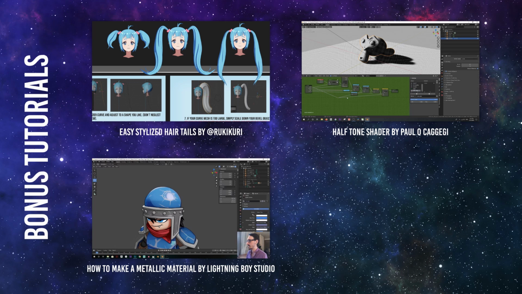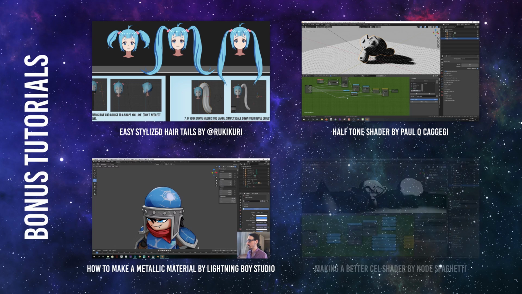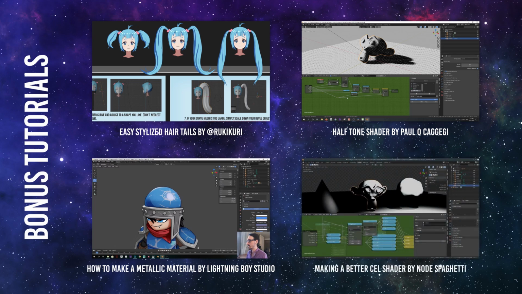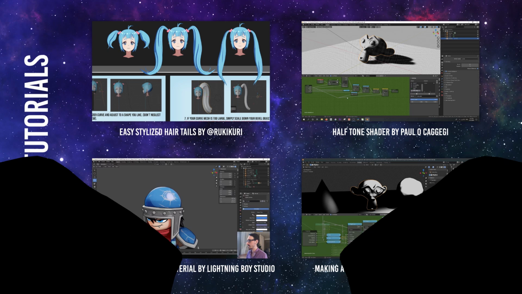Third is how to make a metallic material by Lightning Boy Studio, part 3 of the Toon Shading series. Fourth, making a better cell shader by the friend of the show, Node Spaghetti. This one is really good and detailed, so be sure to watch it multiple times.